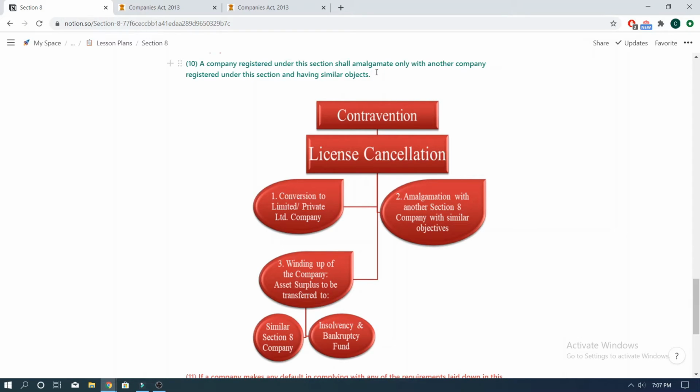Section 8, Subsection 10 states that a company registered under this section shall amalgamate only with another company registered under this section and having similar objects. As we have discussed earlier, this subsection again lays emphasis on the point that the defaulting company can only be ordered to amalgamate with another company registered under this section and having similar objects.